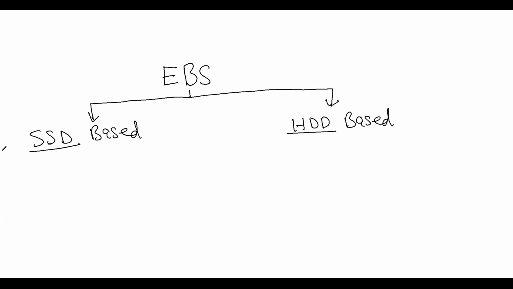So SSD is a solid state drive, and solid state storage is better for transactional workload. What kind of workload? Transactional workload, for example a database, where a lot of transactions are happening.